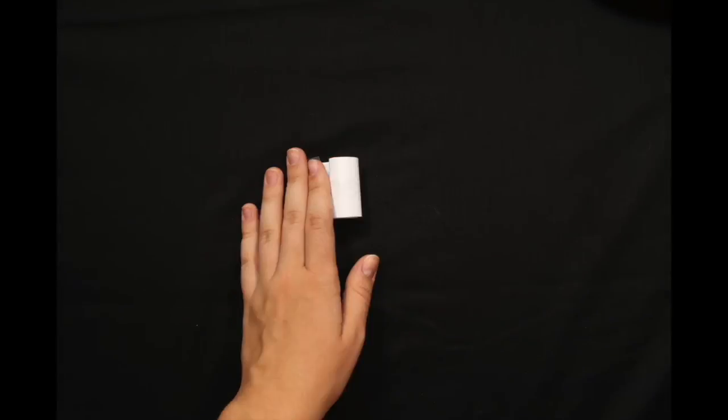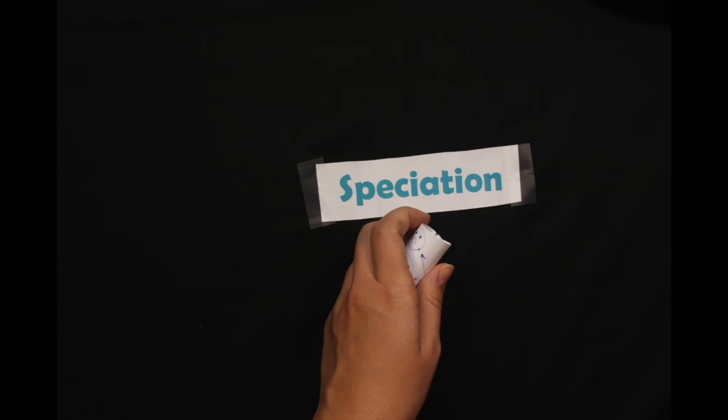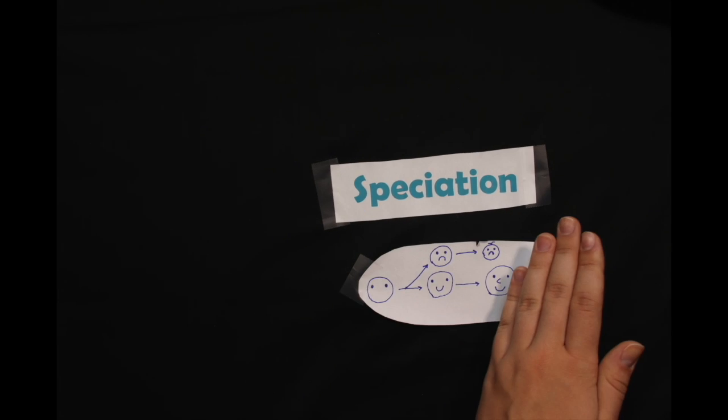It is estimated that there are somewhere from 2 million to 50 million different animal species on Earth, but how did all these species even come to be? The creation of new species is known as speciation. It is the formation of new and distinct species during evolution.